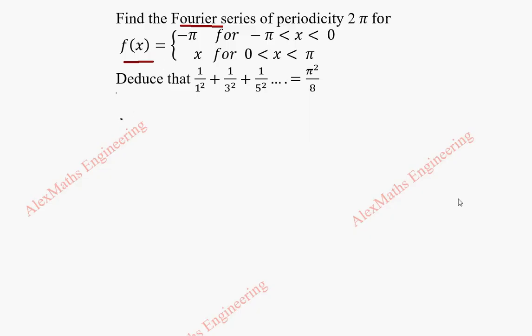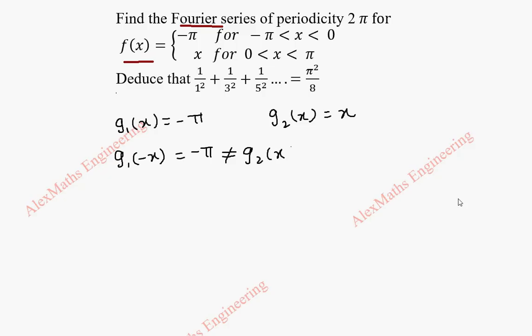So the first part of the function I'm going to take as g1 of x, which is minus pi, and the second part of the function I'm going to take as g2 of x, which is x. When I change g1 of x to g1 of minus x, every x has to be changed to minus x, but here there is no x, so this will come as it is. But anyway, this is not equal to g2 of x.